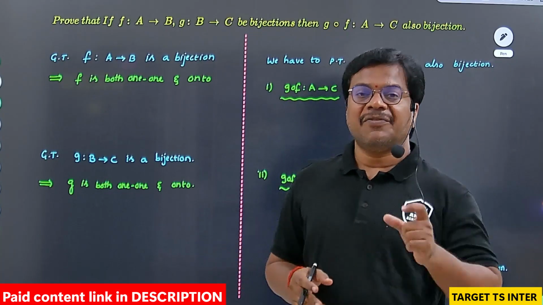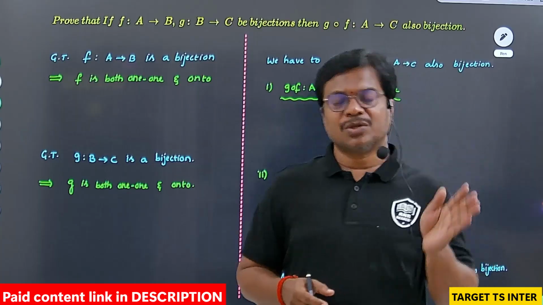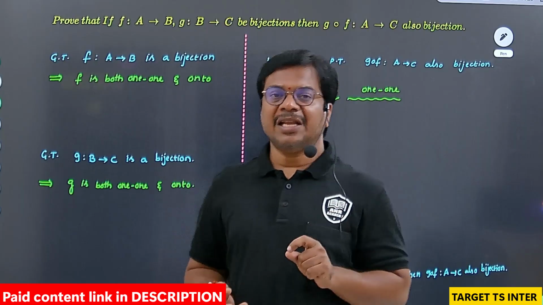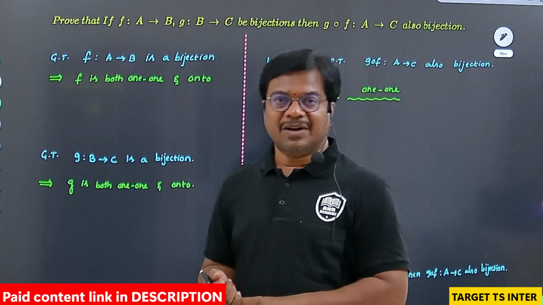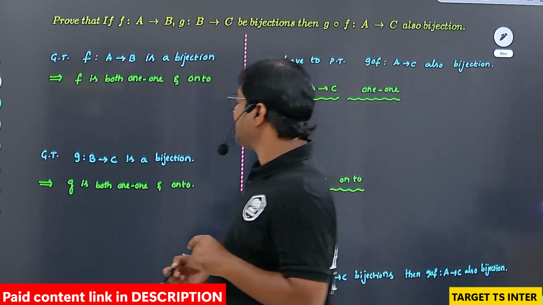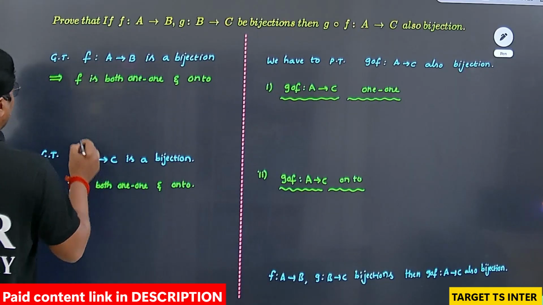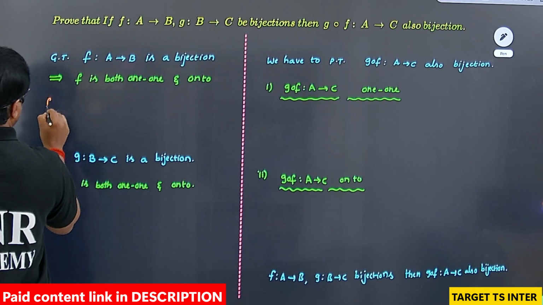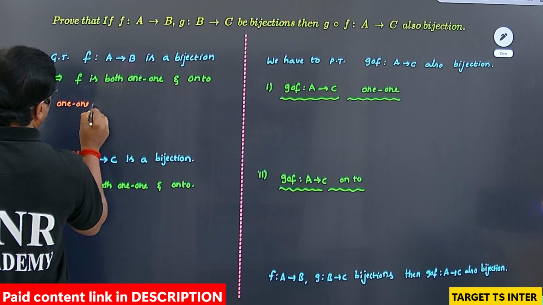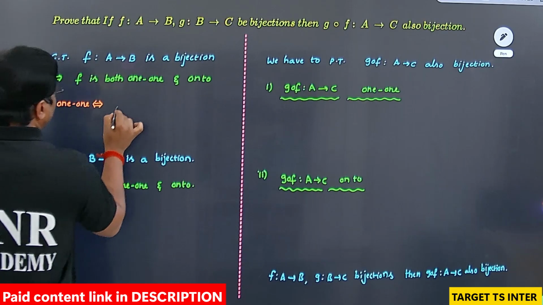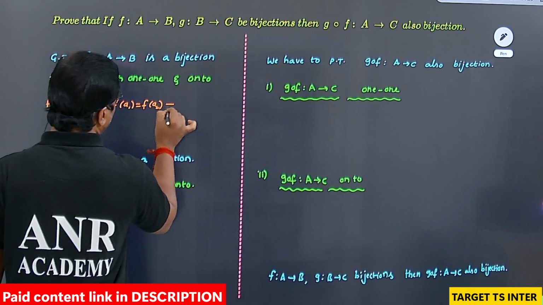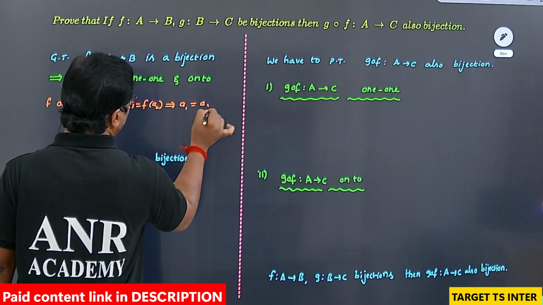Theoretically, different elements of A are associated with different elements in B, then we can say that the function is one-one, and mathematically you can write f of a1 equal to f of a2 implies a1 equal to a2 for all a1, a2 belongs to capital A. First I am going to write the one-one condition. Suppose f is one-one, then f of a1 equal to f of a2 implies a1 equal to a2.